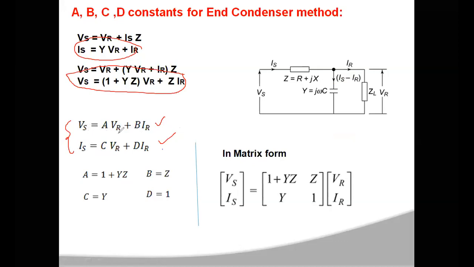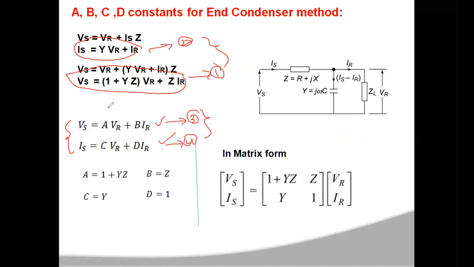Vs is equal to A into VR plus B into IR. Is is equal to C into VR plus D into IR. So now you compare these. Let this be the first equation and this the second equation, and these 3 and 4. Now you compare these two equations with those two equations. 1 and 2 are compared with 3 and 4.